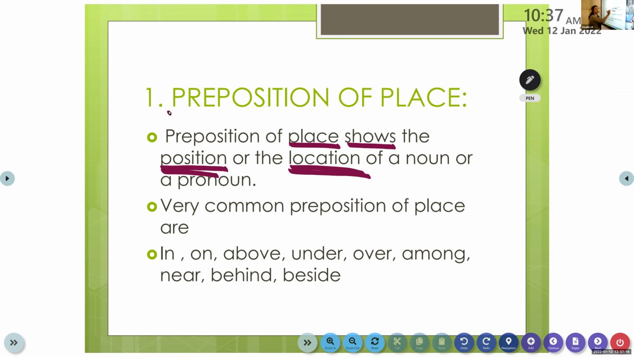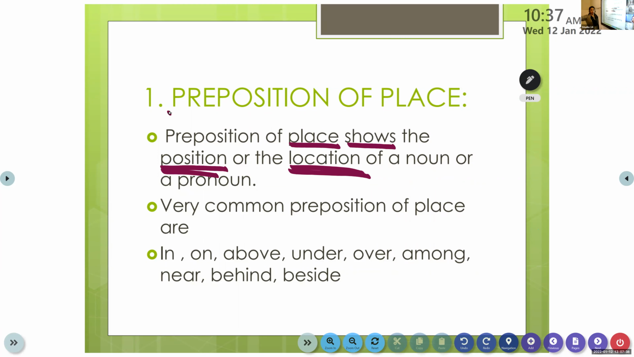So the preposition of place shows the position. Position means you should know where different things are being placed. And location means the different places. Very common prepositions of place are in, on, above, under, over, among, near, behind, beside. Some of the examples are given there.